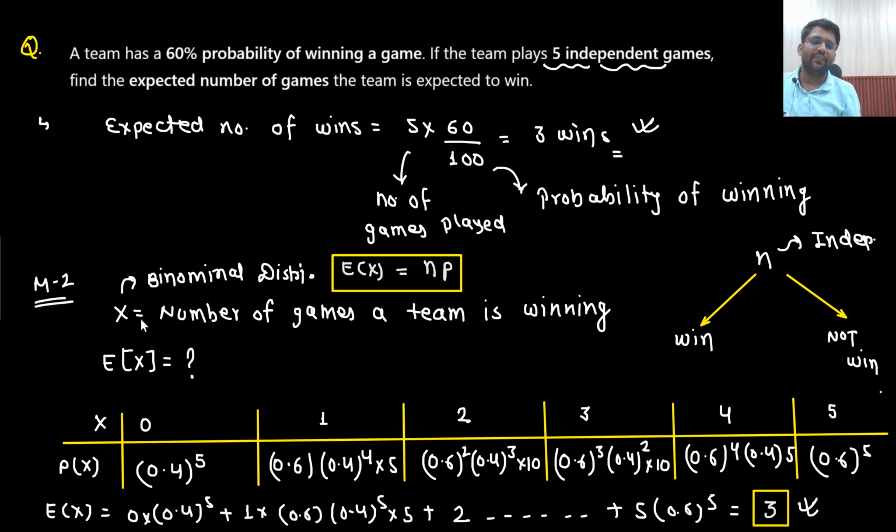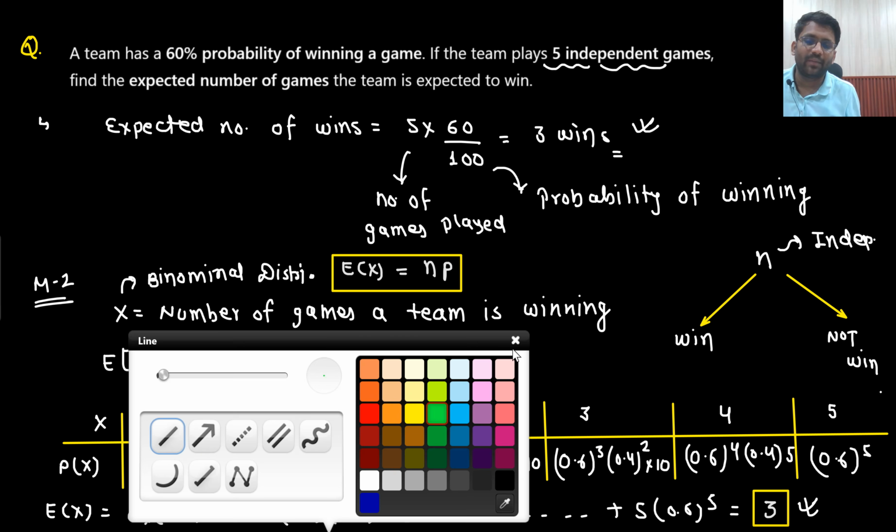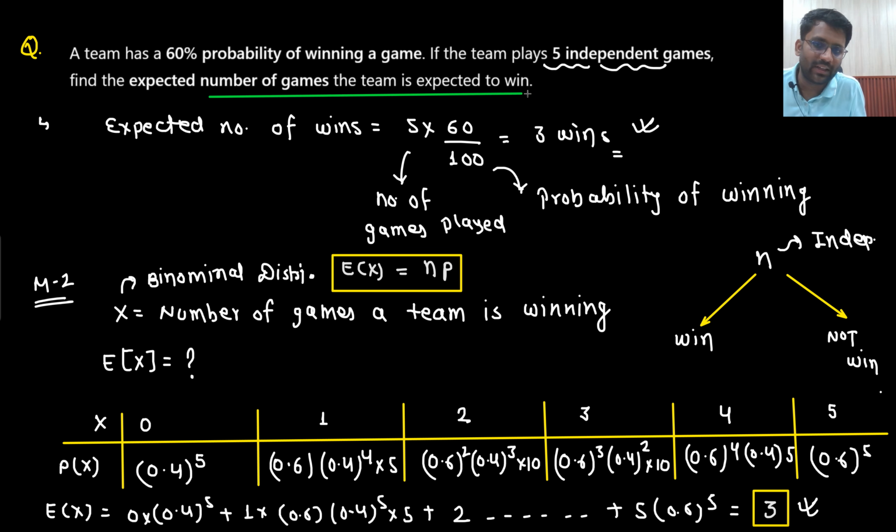Or I could define a random variable x that is equal to the number of games they are winning. What are you supposed to find out? The expected number of games the team is winning. So I assumed a random variable x, which is the number of games a team is winning. That means I am supposed to find out the expectation of x.